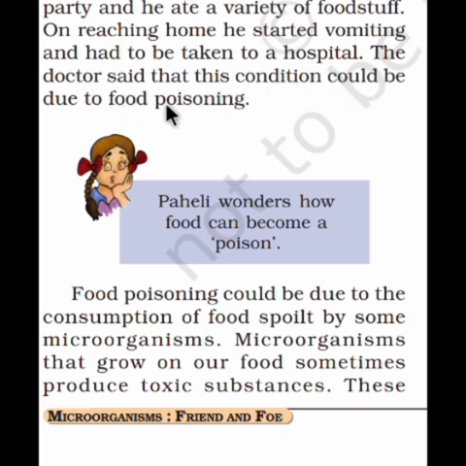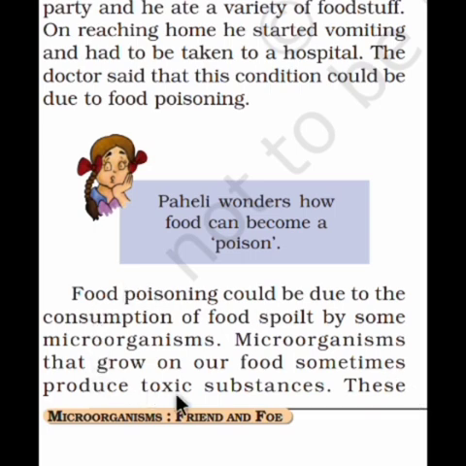Now the question is, what is meant by food poisoning? Pahli wonders how food can be a poison. Food poisoning could be due to the consumption of food spoiled by some microorganism. It is nothing else but the consumption of spoiled food. And how will that food be spoiled? By microorganisms. If you eat food spoiled by microorganisms, this condition is known as food poisoning, and it can have a harmful effect on your body.